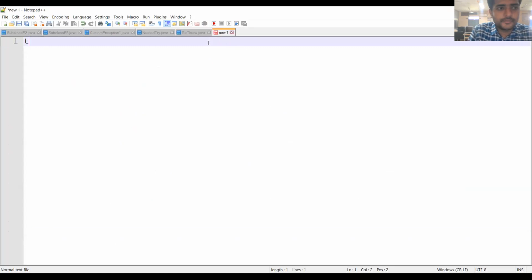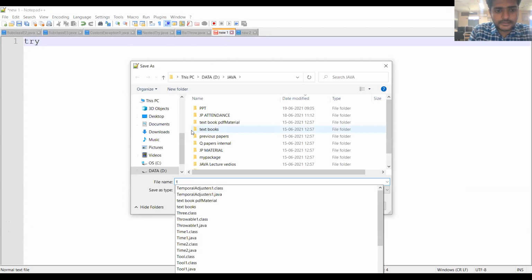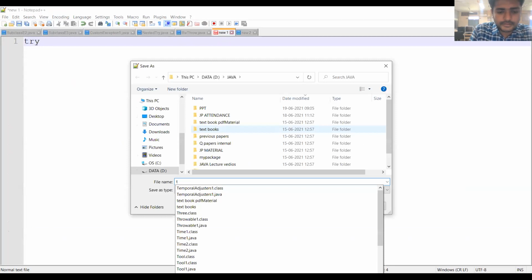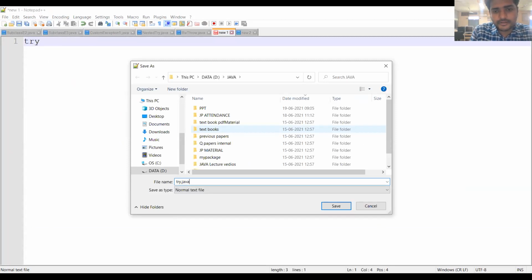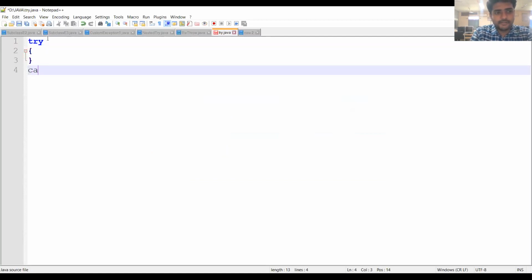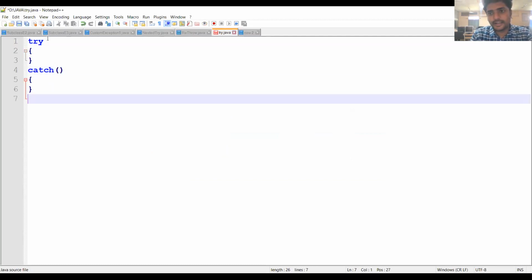Let us save this as Try.java. Generally, a try block has some block of statements and then is immediately followed by the catch block. So this is the normal catch block.